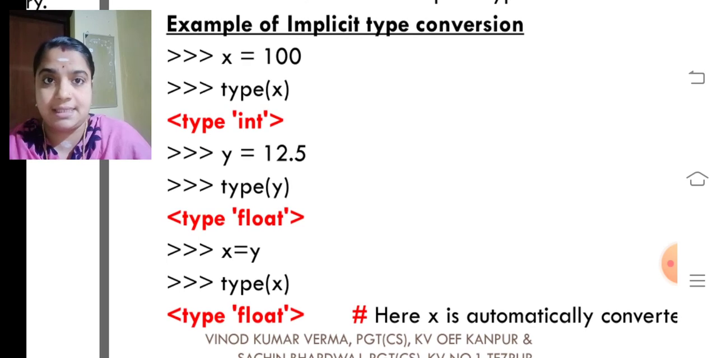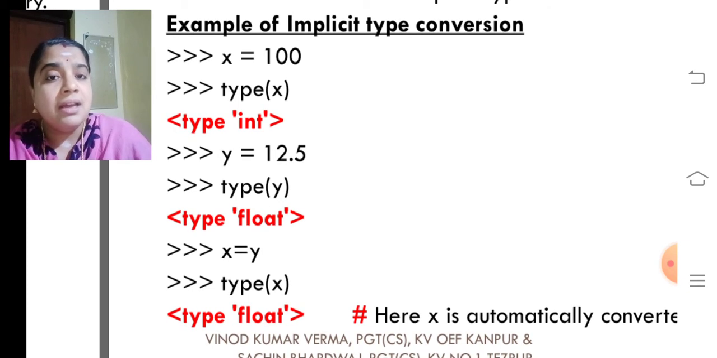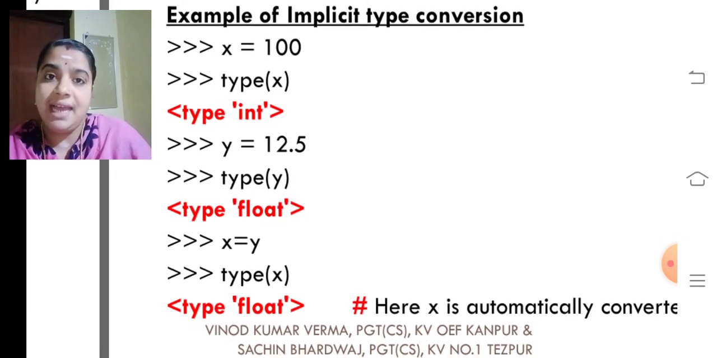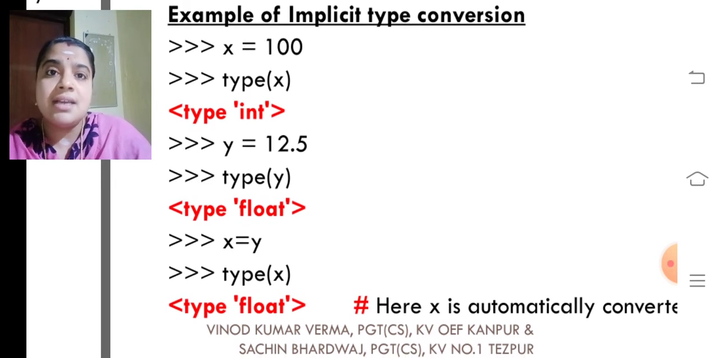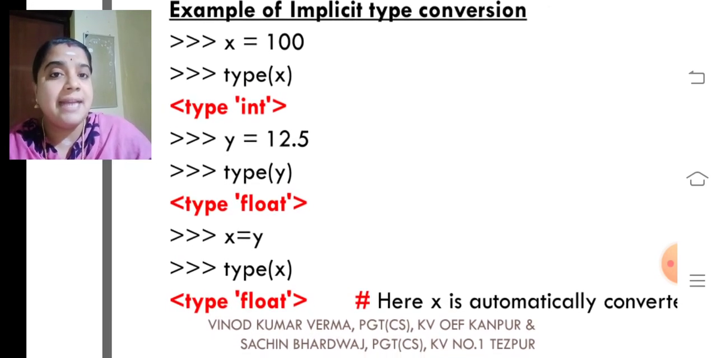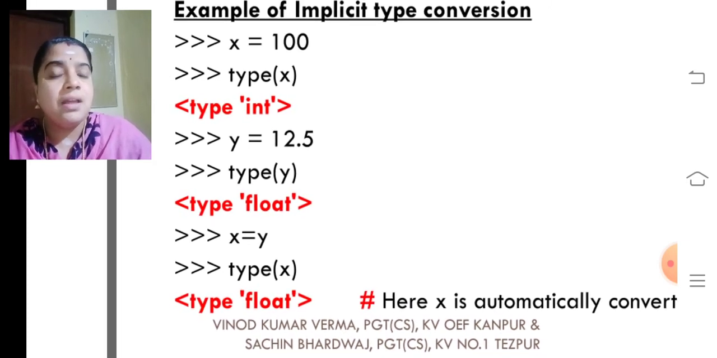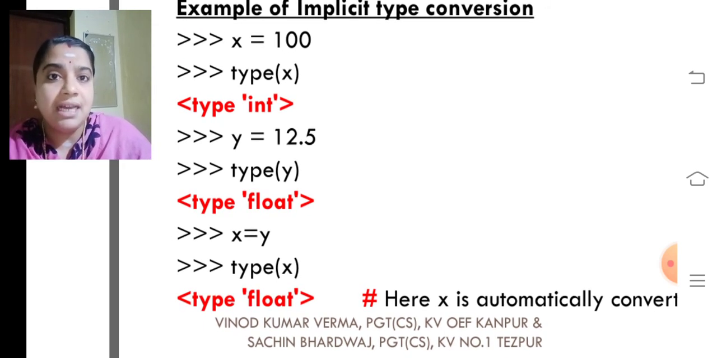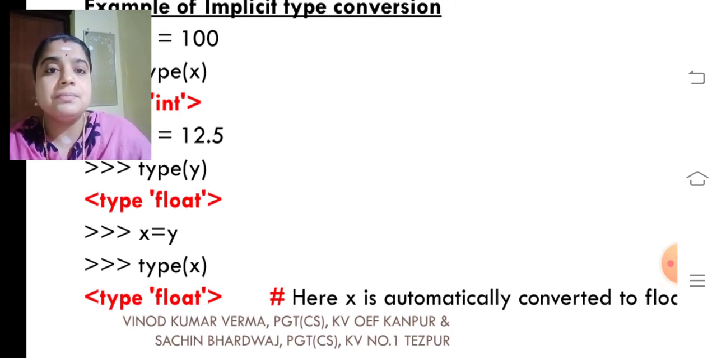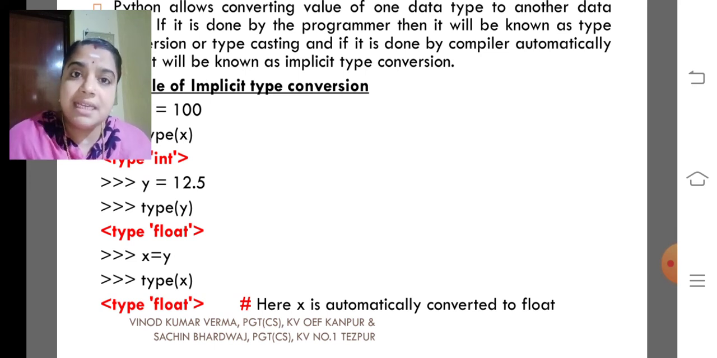Y to X. But now the check happens for the type of X. We will get float. What happens internally here is the interpreter automatically converts the type of X, that is int, to the type of Y, that is float. Now the X type becomes float. It is automatically done by the interpreter. This sort of type conversion is known as implicit type conversion.